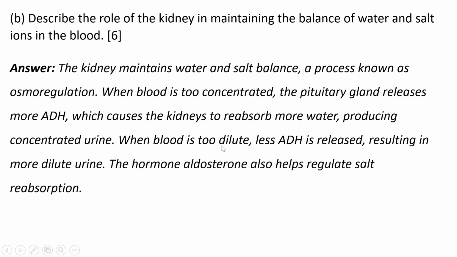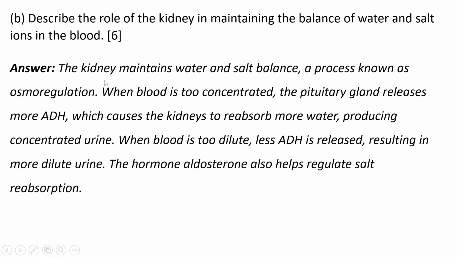When blood is too dilute, less ADH is released, resulting in more dilute urine. The hormone aldosterone also helps regulate salt reabsorption. Okay, so that's how you describe.